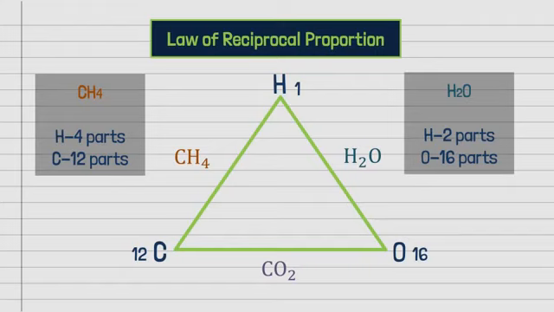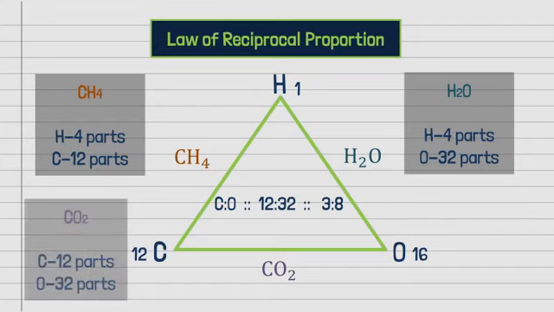Thus 4 parts of hydrogen combine with 32 parts of oxygen. The ratio of the masses of carbon and oxygen is 12:32, that is 3:8. In carbon dioxide, 12 parts of carbon combine with 32 parts of oxygen. The ratio of carbon to oxygen in carbon dioxide will be 12:32, that is also 3:8. Hence it illustrates the law of reciprocal proportion.